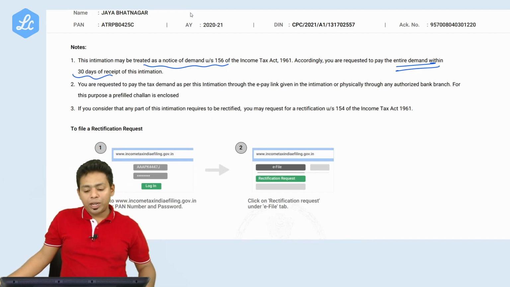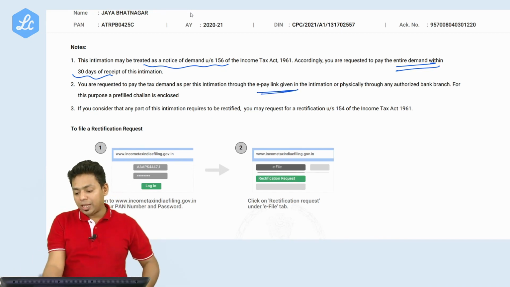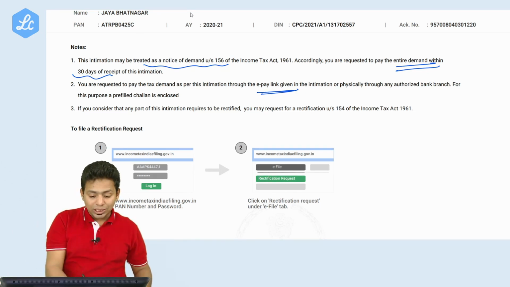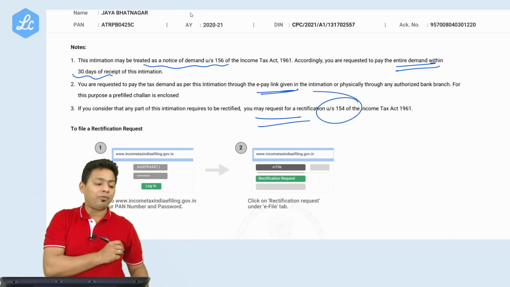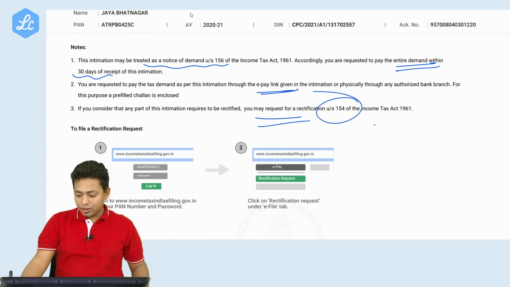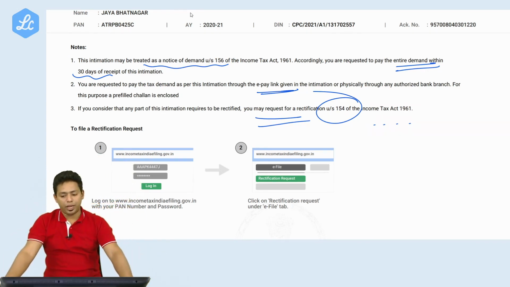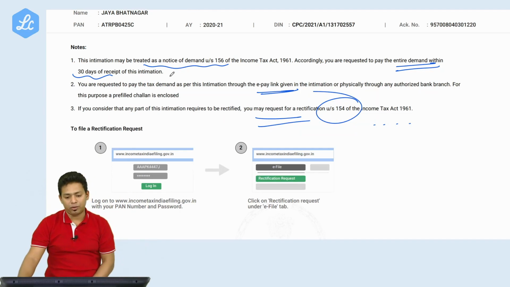You are requested to pay the demand as per the intimation through the ePay link given or physically through an authorized branch. If you consider that part of the intimation needs to be rectified, you may request rectification under 154. Rectification is possible. If you feel this is not correct, you can seek rectification under 154.